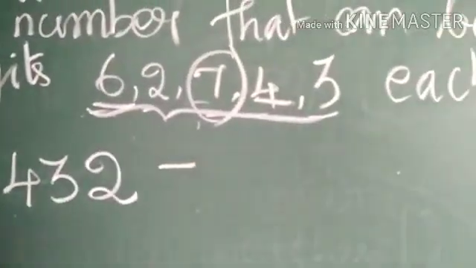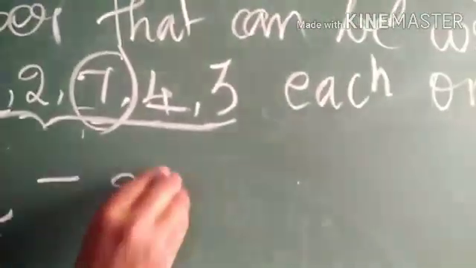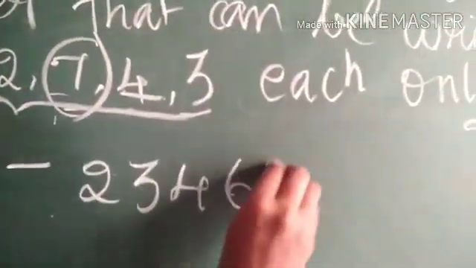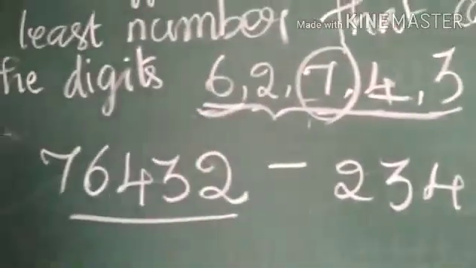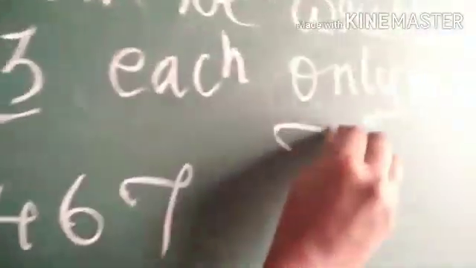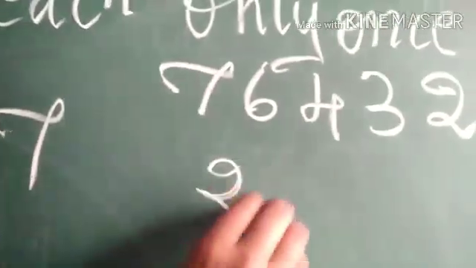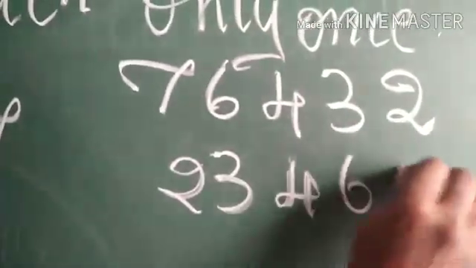So which is the smallest number? You have to write the smallest number in the reversed order, right? So 2, 3, 4, 6, 7 is the least number. So shall we find the difference between these two numbers? So 7, 6, 4, 3, 2 minus 2, 3, 4, 6, 7.